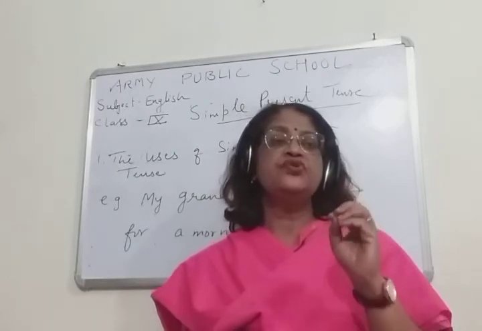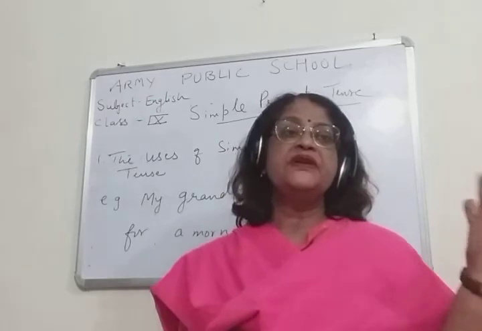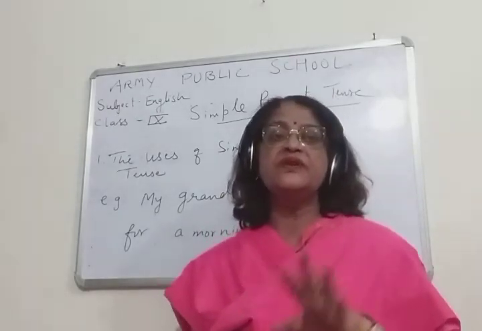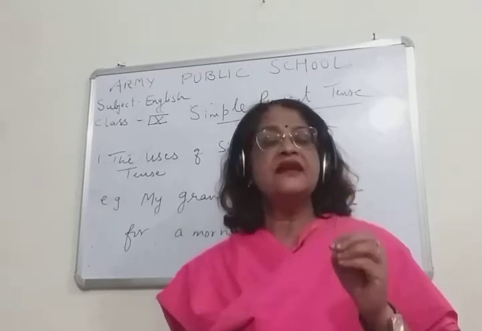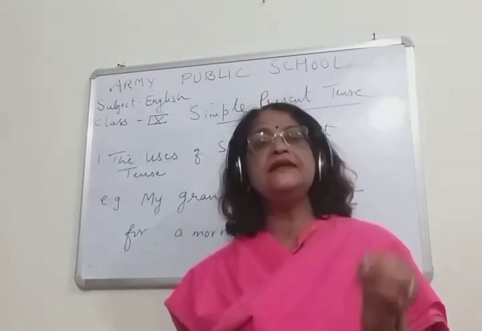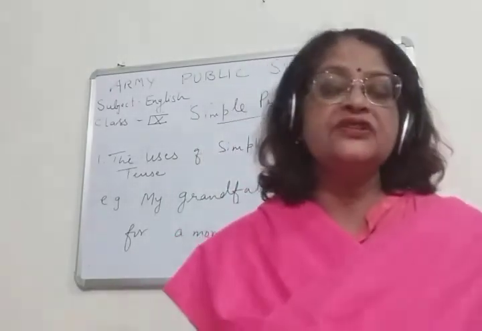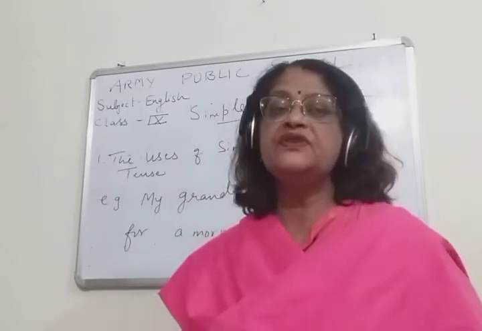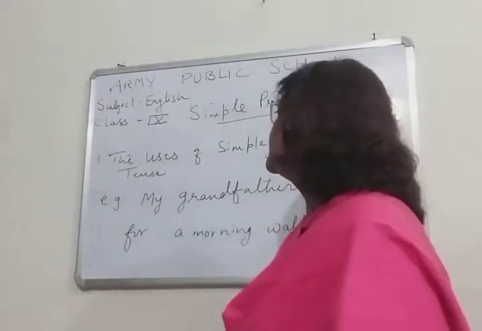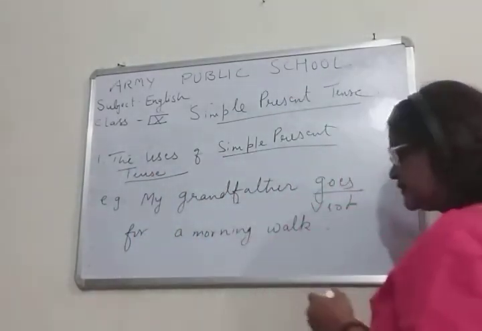And goes is telling that we don't know whether the work is completed or still continuing, but simply we know that one action has been done, and that is that his grandfather goes daily early in the morning. So when there is a habitual action in the present tense, then which tense do we use? Simple present tense.